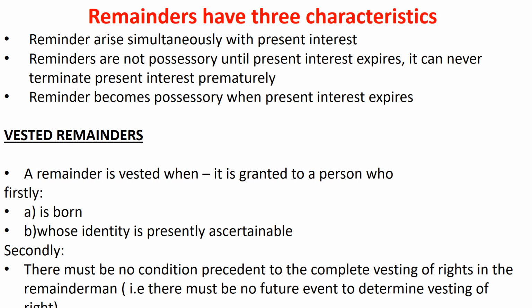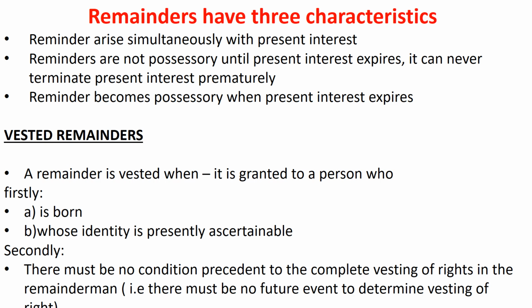Remainders have three characteristics. They arise simultaneously with the present interest, as in the previous example. Now, remainders are not possessory until the present interest expires, and it can never terminate prematurely. Remainders become possessory when the present interest expires.